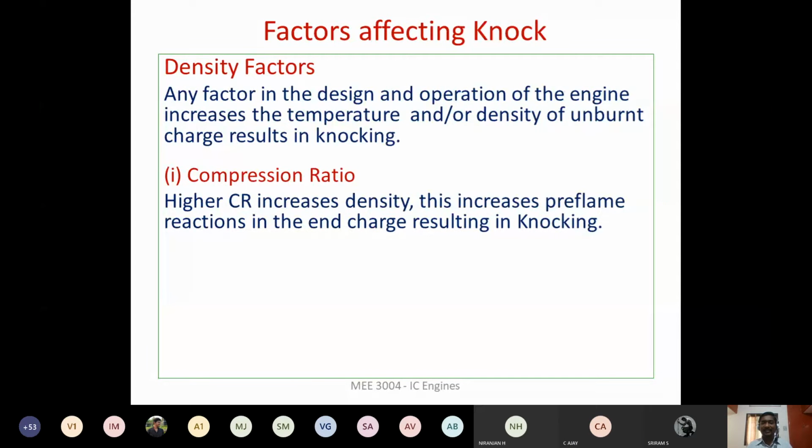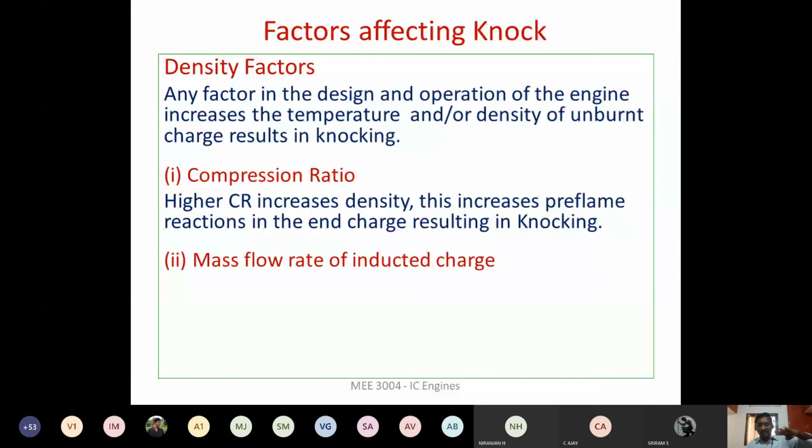So this increases the pre-flame reaction. That means the unburnt air fuel mixture will start undergoing pre-flame reaction, right? From there it will start, and this will result in the knocking. So this is one reason. So we have to maintain the compression ratio properly, right?